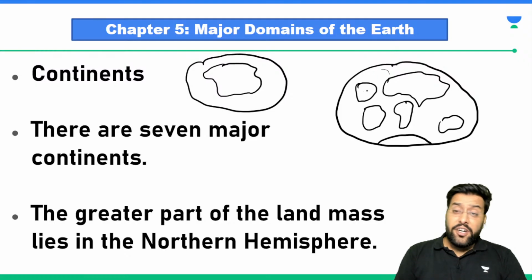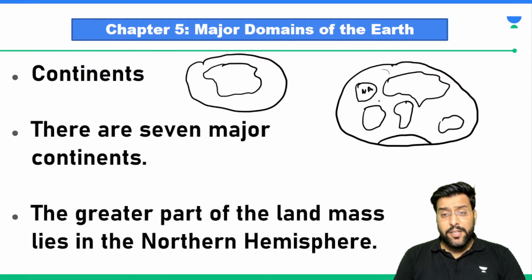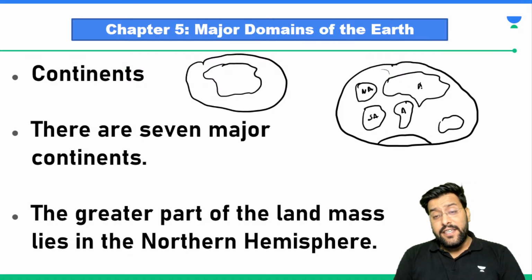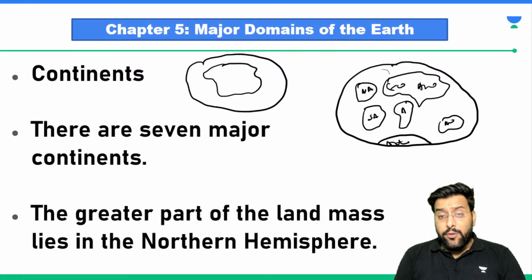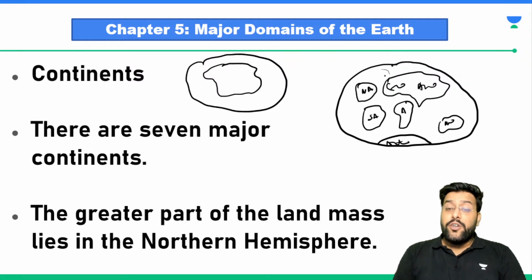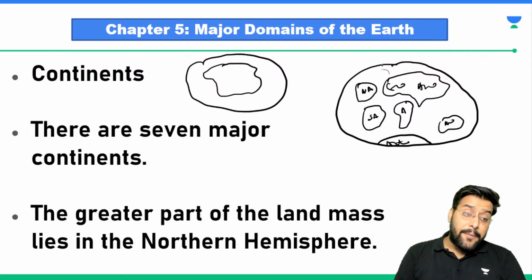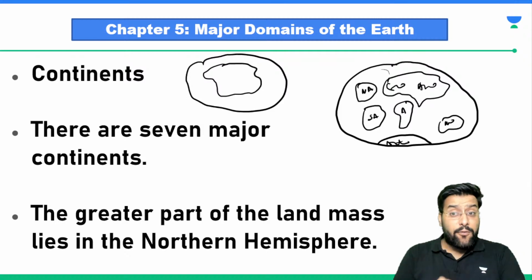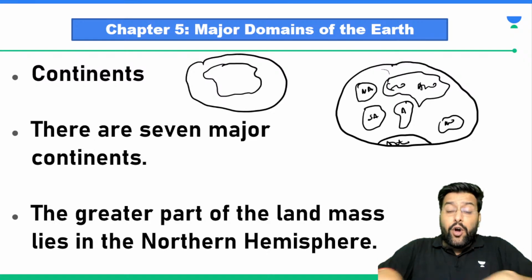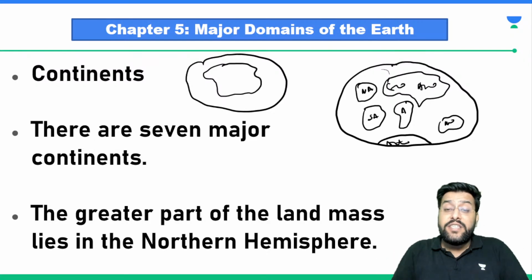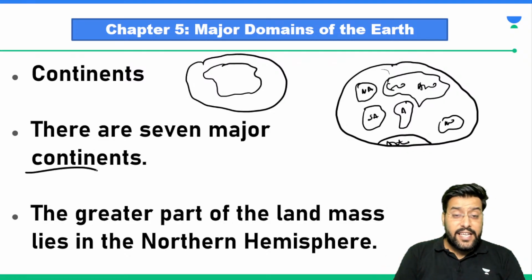Today we see these major continents as what? This is North America, this is South America, this is Africa, this is Asia, this is Europe, this is Australia, and this is what? Antarctica. 1, 2, 3, 4, 5, 6 and 7. So we have 7 big land masses that were a single piece of land once, but today they are segregated. They got separated from each other, forming the continents. So there are 7 continents.